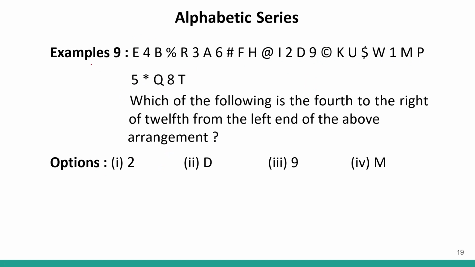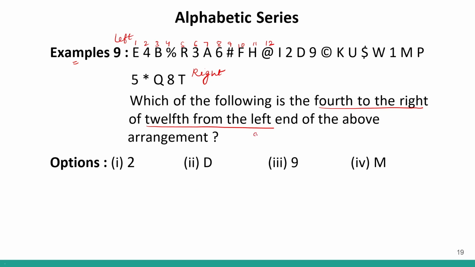Now, example number 9. So again, our alphanumeric symbol sequence series is given to us. We have to find out which of the following is the 4th to the right of 12th from the left end of the above arrangement. So this will be your left and this will be your right, correct? So 12th from the left is this: 1, 2, 3, 4, 5, 6, 7, 8, 9, 10, 11, 12th.